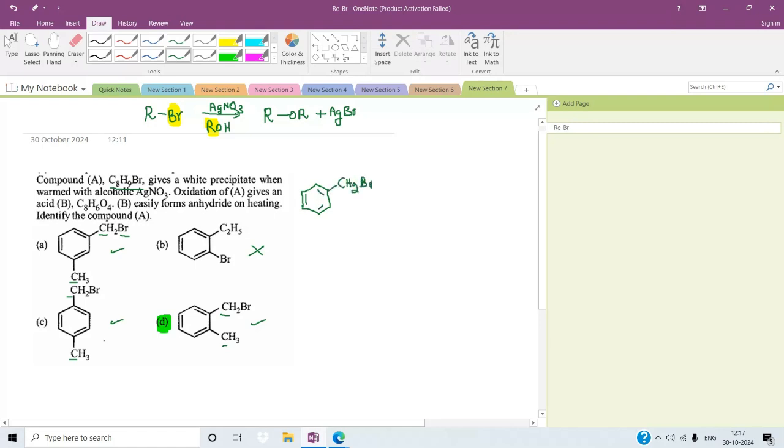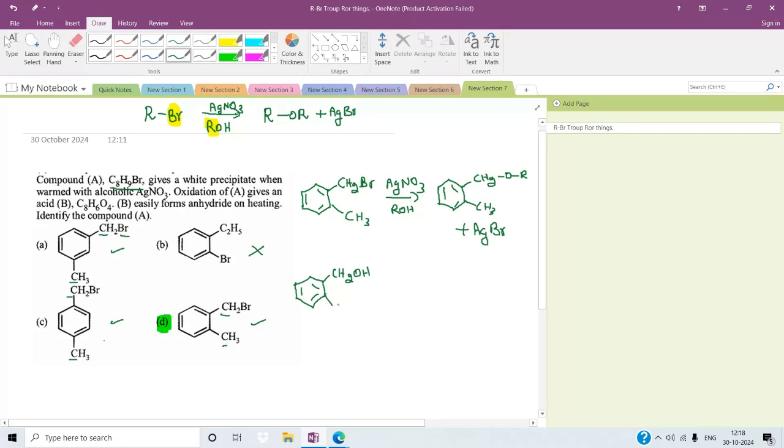So the first part is over. This is an alkyl halide, and it will give an ether with AgNO3 and ROH, where we are using the alcohol. We get CH2OR, and CH3 will remain as such, and we will get the precipitate AgBr as they said in the first clue. For the second clue, we are using a strong oxidizing agent, that is HNO3. If we are using KMnO4 also, with CH2Br, A should be this compound.